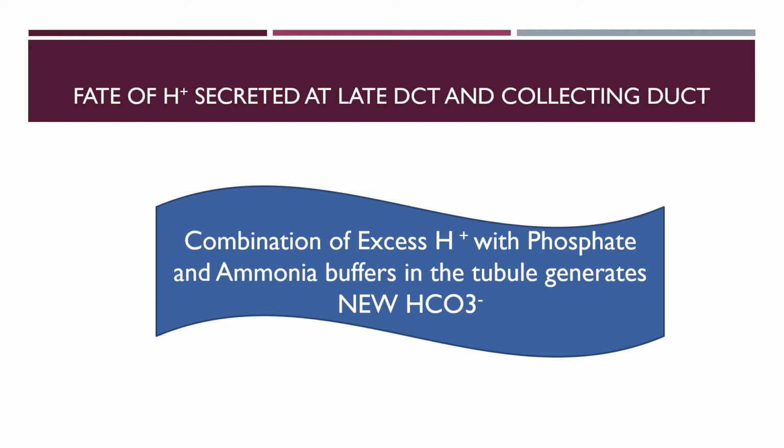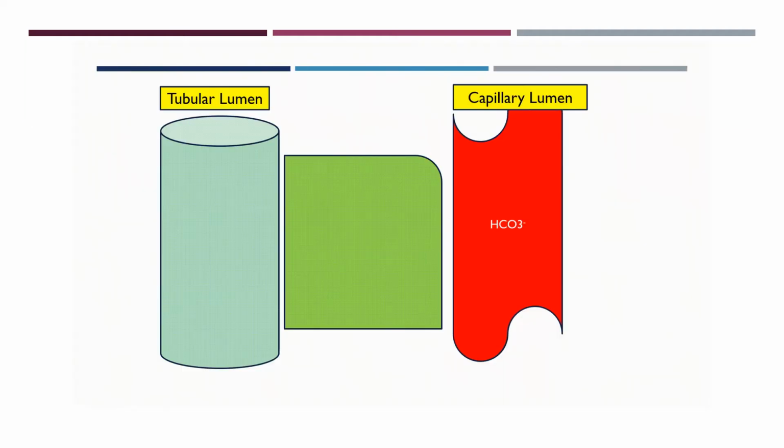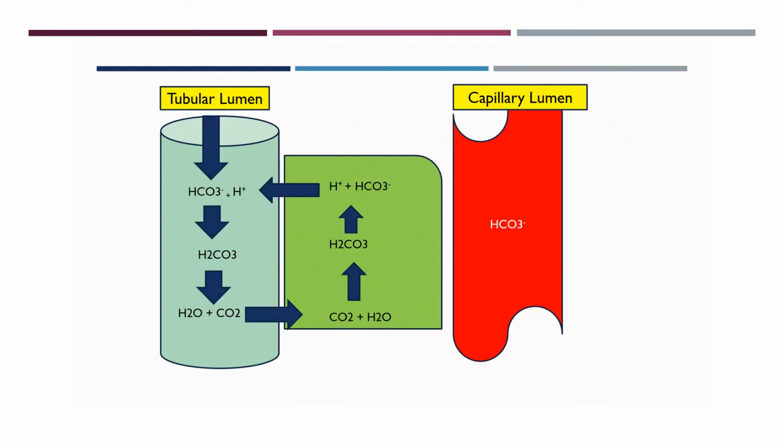So when the H plus is secreted, it is not combining with HCO3 minus, it is combining with other buffers like phosphate and ammonia buffers. Then there will be generation of new HCO3 minus. And what will be the fate of this H plus?